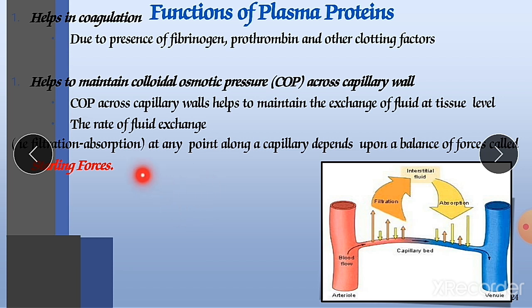Filtration and absorption at a point along a capillary depend upon the balance of forces called the Starling process. Here you can see the blood capillary. Blood flows from the oxygenated blood to the deoxygenated blood. Here the absorption and filtration of our interstitial fluid will occur.